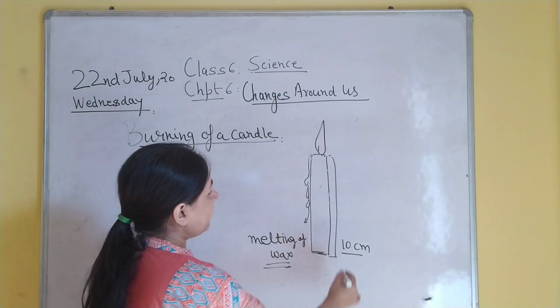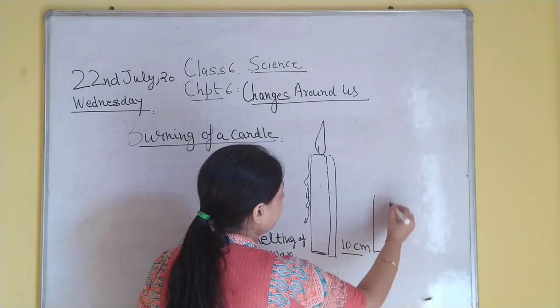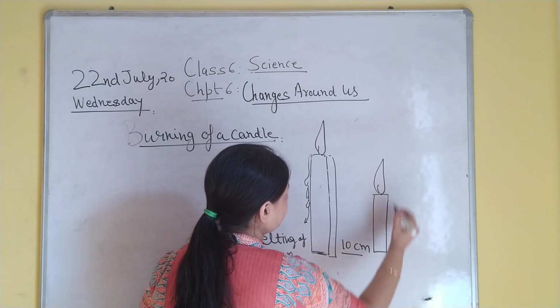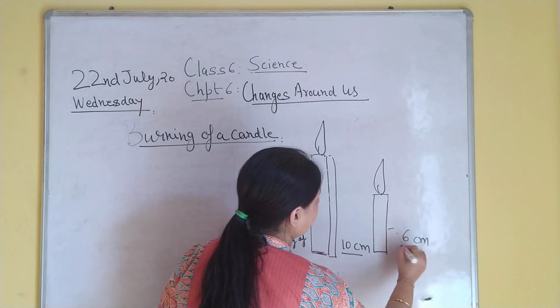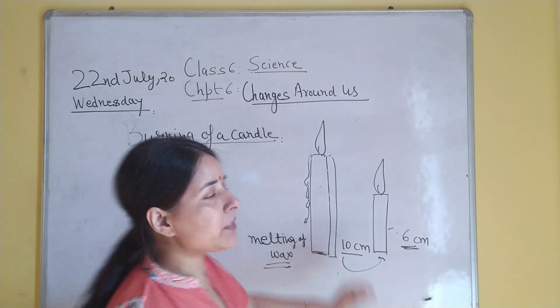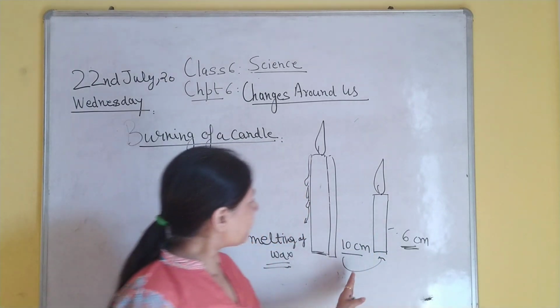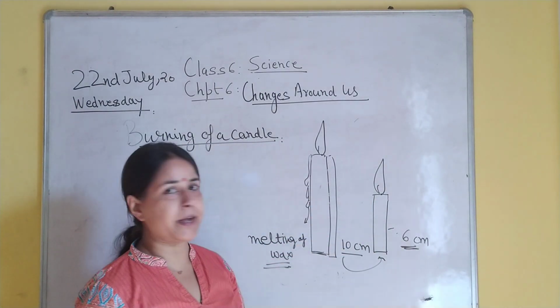Suppose the candle is burning and it is a 10 centimeter candle, and after burning it is now, the length has decreased to 6 centimeter. If we see this, we will say that this is an irreversible process because the height has come down to 6 centimeter.